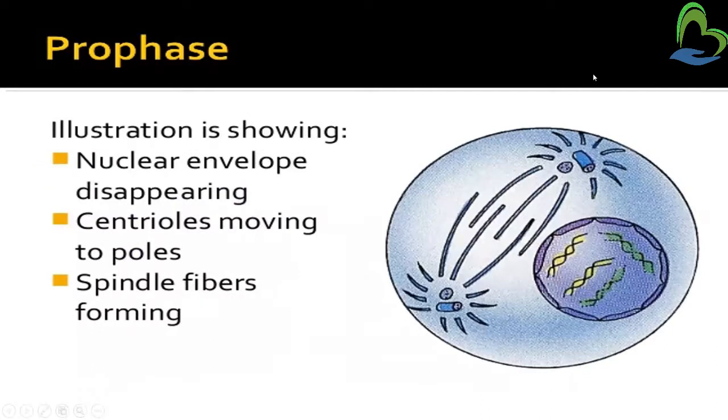In this image, we can see that the nuclear envelope is disappearing and centrioles are moving to the poles. These are centrioles, and each centriole moves to a different pole, and the spindle fiber starts forming. This is the spindle fiber, and it is starting to form.